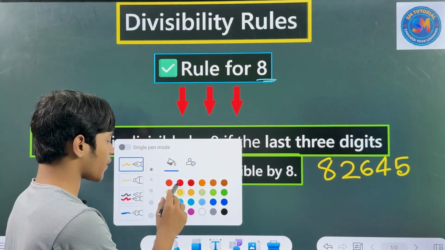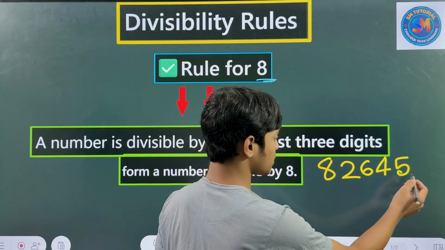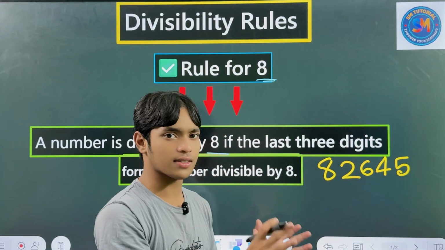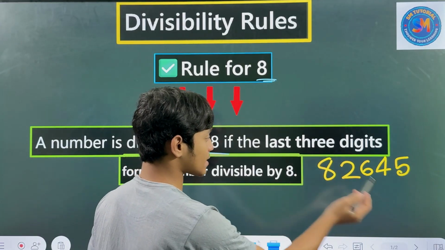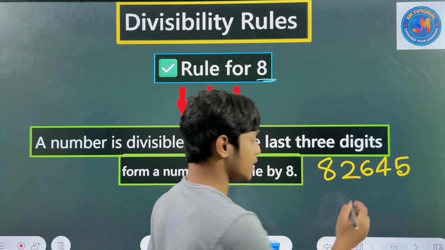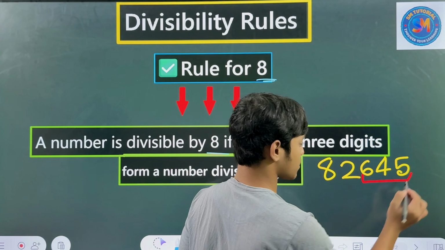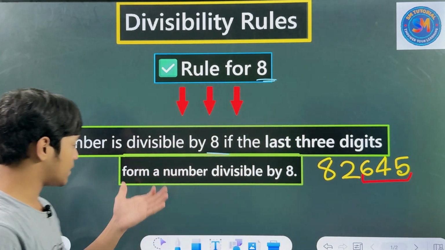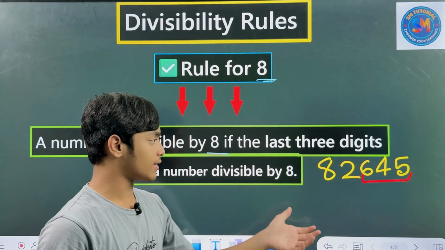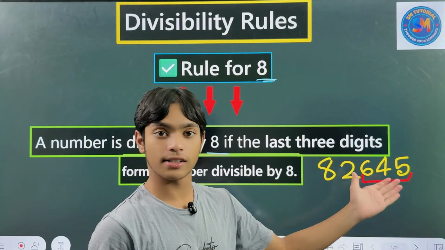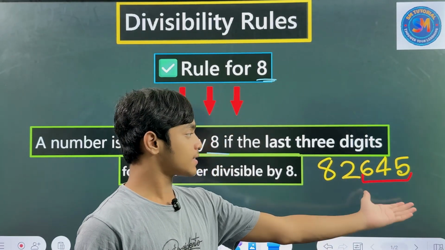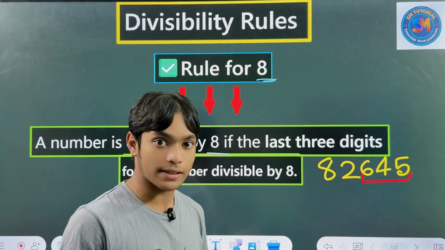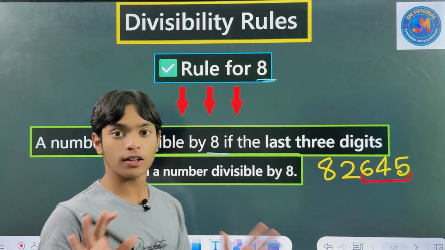Then what we have to find here is the last three digits. What are the last three digits? These are the last three digits. If the last three digits form a number divisible by 8, then the whole number is divisible by 8. It is the last three digits, not the sum actually.